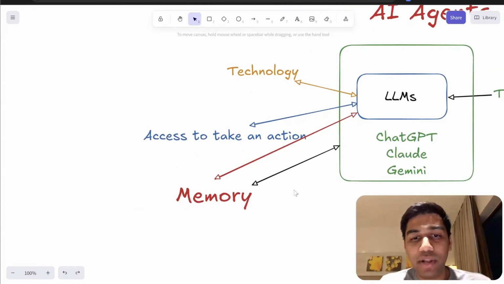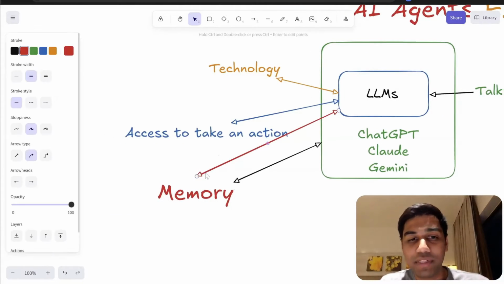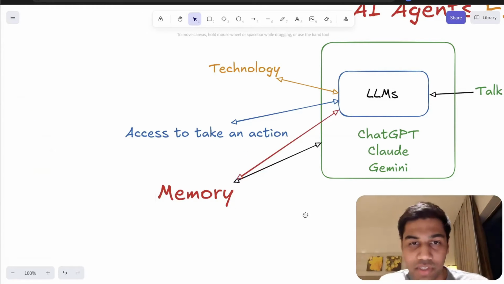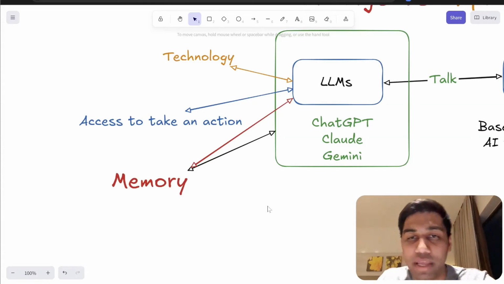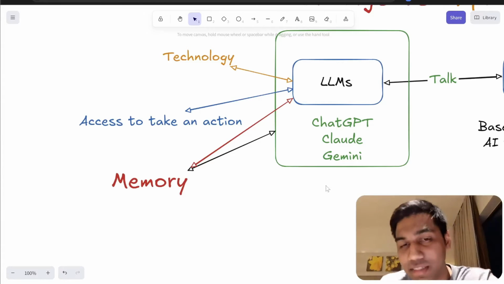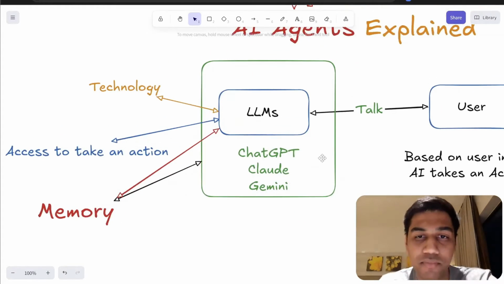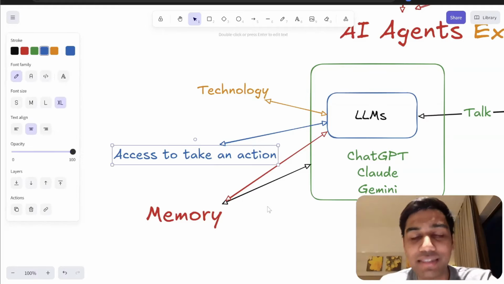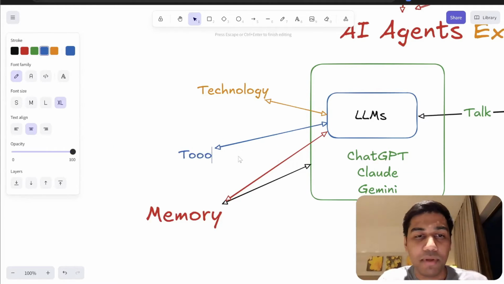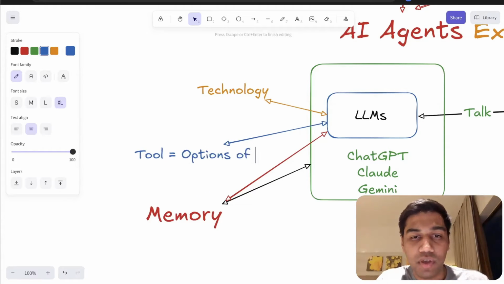So whenever you are trying to tell the LLM to use memory, you just tell it, remember to use this. You have access to this user conversation and this user history, and remember to talk to memory. And that's how it works. That's how the core part of AI agents looks. So you have an LLM, and then you have the memory, and then you have access to take an action and everything else. But now we don't call them access to take an action, we call them tools. Tools equal options of what actions it can take, right?